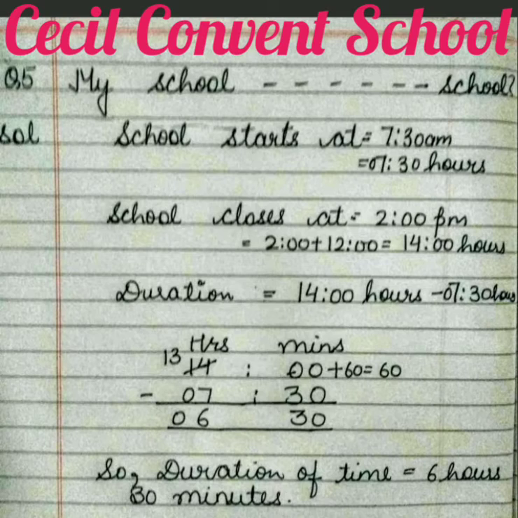Now see, from 00 we cannot minus 30, so we will take 1 hour from it. When 1 hour comes to minutes, it converts into 60 minutes. So that's why we plus 60 in minutes. Now 00 plus 60 is 60. Now you are able to minus 30 from 60. When you minus it, the answer comes 30. Now what is left in hours? 13 and 7. Now 7 minus from 13, the answer comes 6. Now you write the duration of time. Duration of time is 6 hours 30 minutes.